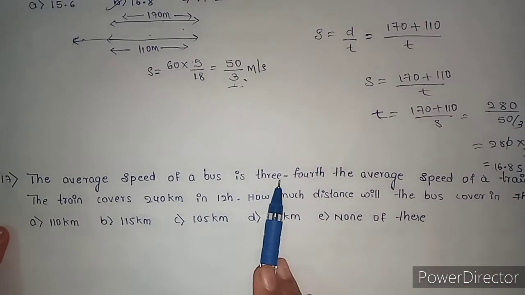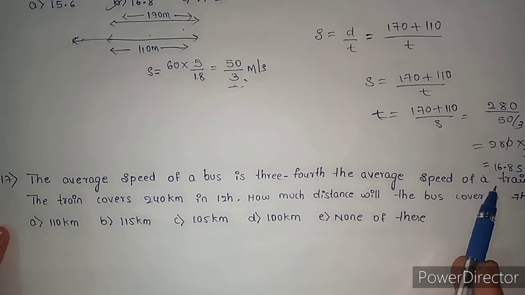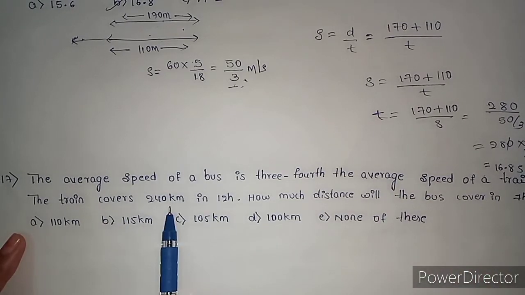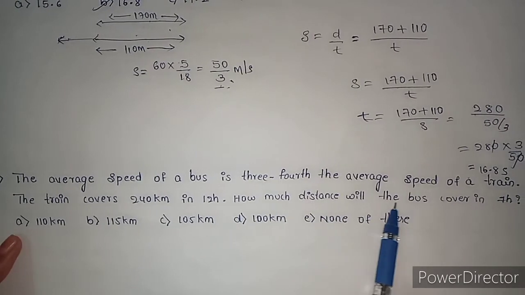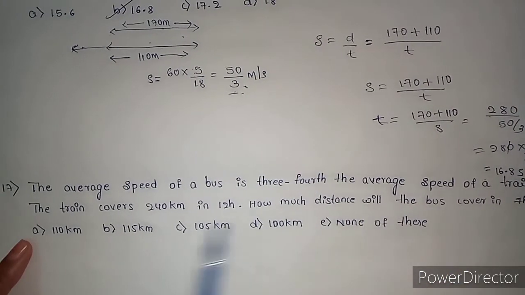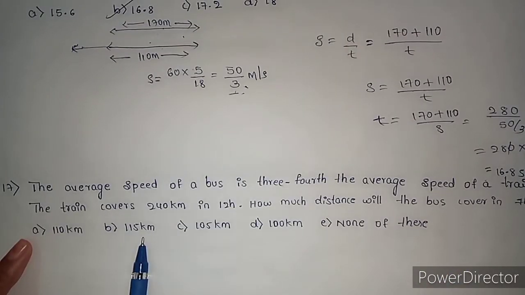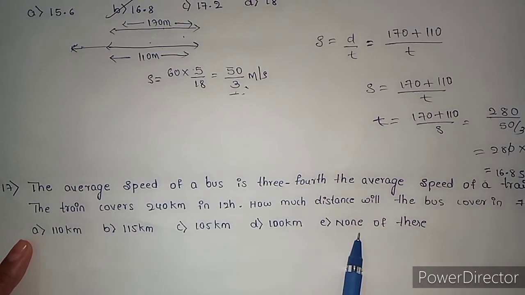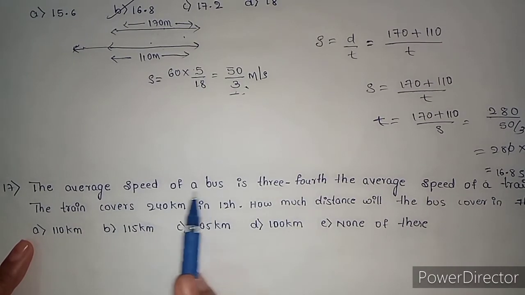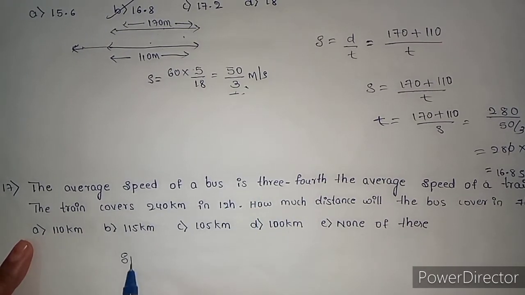So question number 17. The average speed of a bus is 3/4 the average speed of a train. The train covers 240 km in 12 hours. How much distance will the bus cover in 7 hours? Option A 110 km, option B 115 km, option C 105 km, option D 100 km, option E none of this.